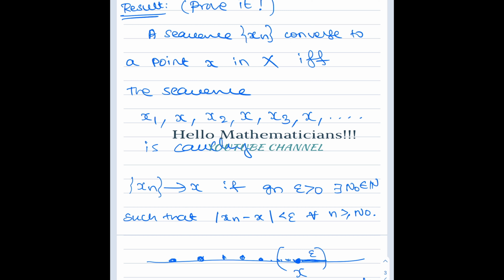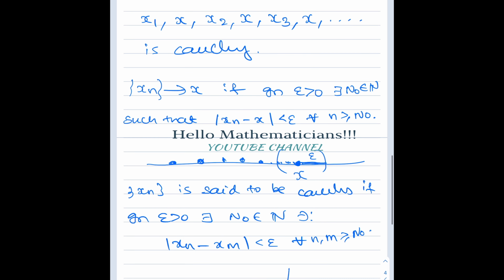Why? Suppose xn converges to x. So this is our x1, x2, x3, x4 and it goes on. Whatever epsilon I give, I can find a stage. This is my stage n naught. After this stage, everything will be inside the epsilon neighborhood of the point x.